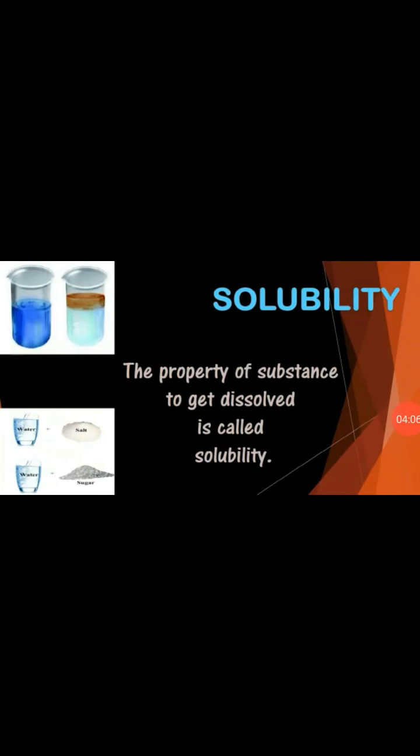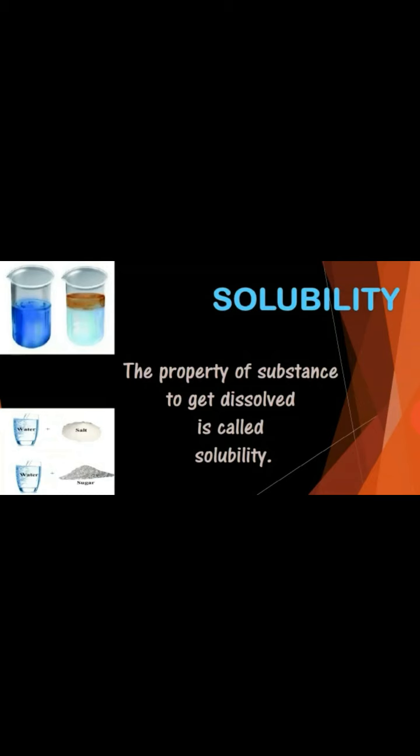Next topic is solubility. Students, what is solubility? The property of a substance to get dissolved is called solubility. Here one experiment has been given. You can also do this activity, but under the guidance of your parents. Take a glass of water. Add some salt, fine sand and sugar to it and try to dissolve them. Repeat this, replacing water with kerosene.